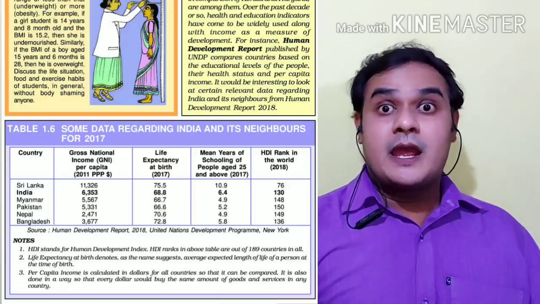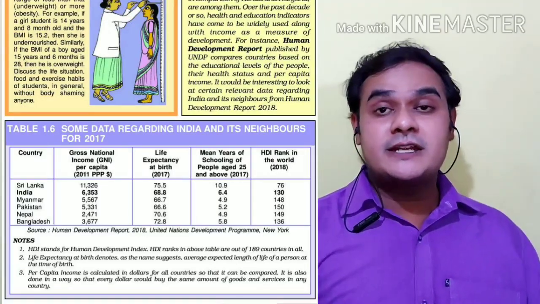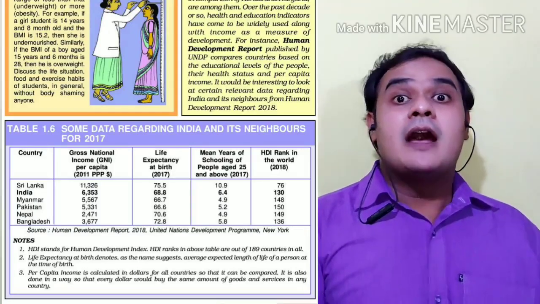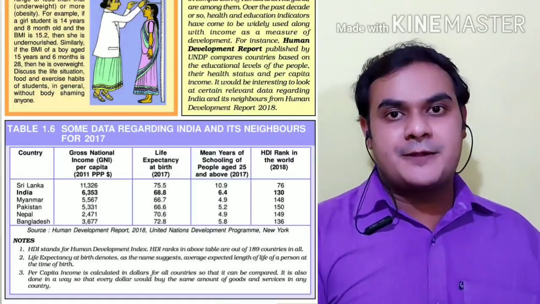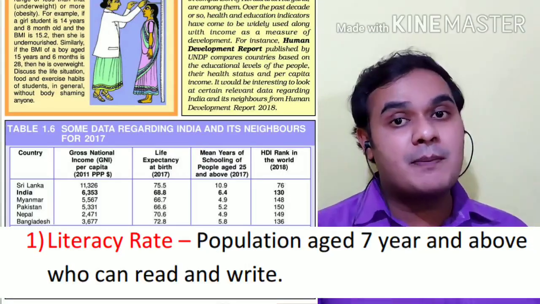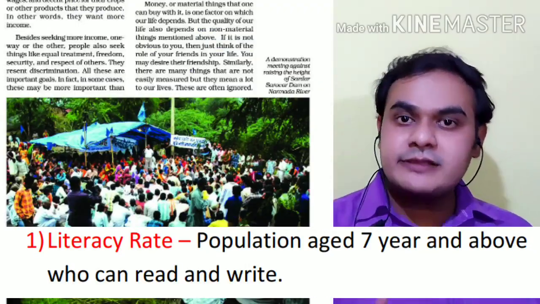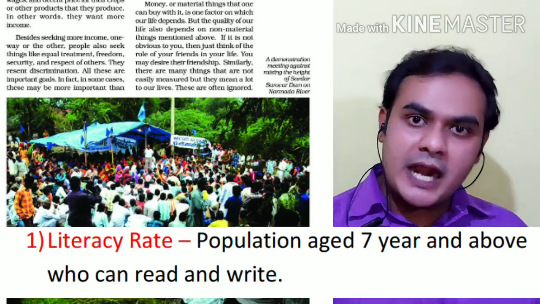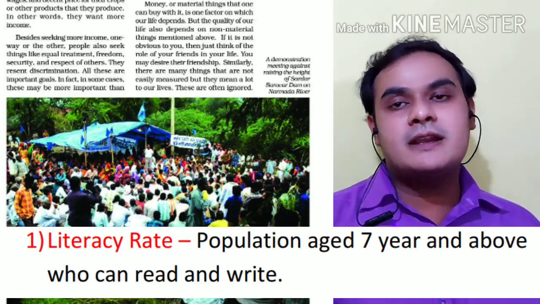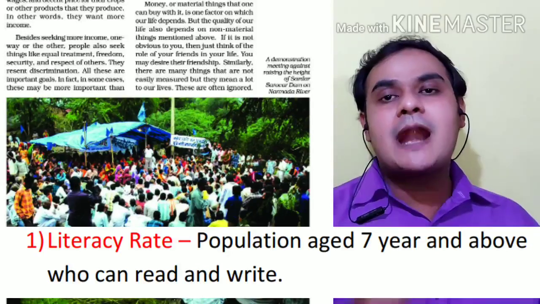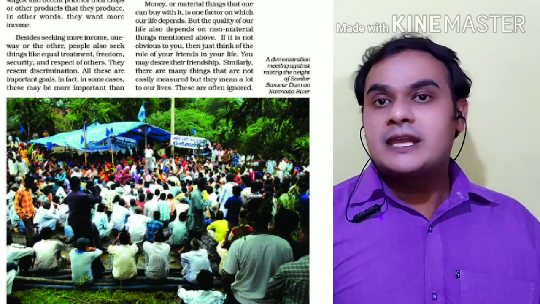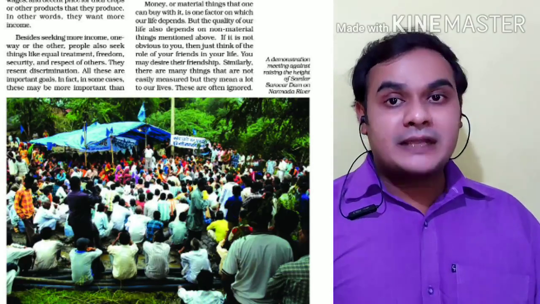Students, as we have seen monetary indicators, in the same way we have non-monetary indicators of development. Among them, first is the literacy rate. The country with the highest literacy rate is considered a developed country. The country with less literacy rate is considered undeveloped. Now we'll see the definition of literacy rate. Literacy rate means the ability to read and write in one's own mother tongue up to the age of 13. That is your literacy rate.